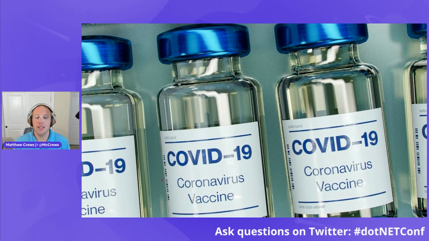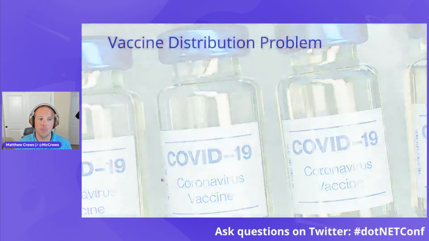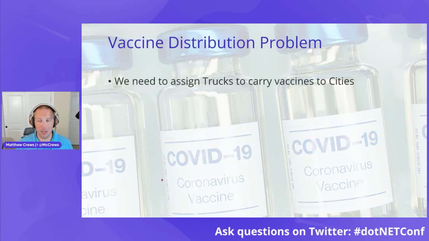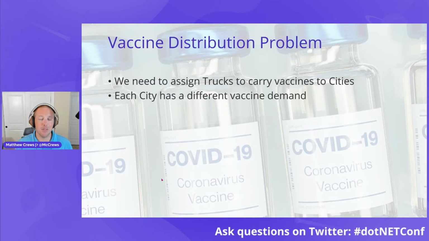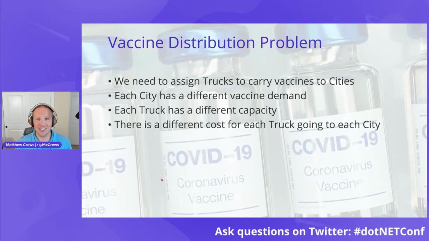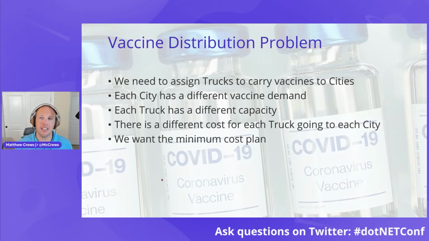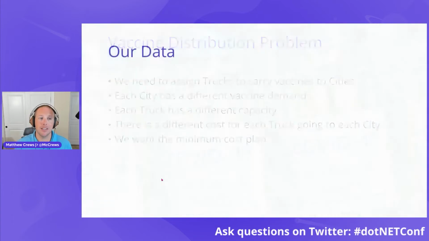Well, let's do it. And we're going to work a problem that's very pertinent these days, and it's vaccine distribution. We have a set of trucks that are able to distribute the vaccine, and we have a set of cities that need the vaccine. Each city has a different amount of vaccine demand. Each truck has a different capacity, and the cost for sending a particular truck to a given city is variable. So that cost is going to change depending on which way you're having it go. And we want a plan that's going to minimize the cost so that as time goes by and we have to continue to do this distribution, we're saving money. Now let's look at our data.